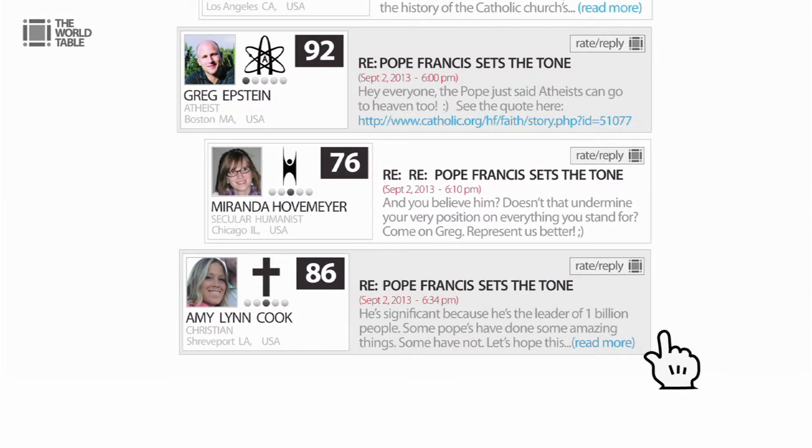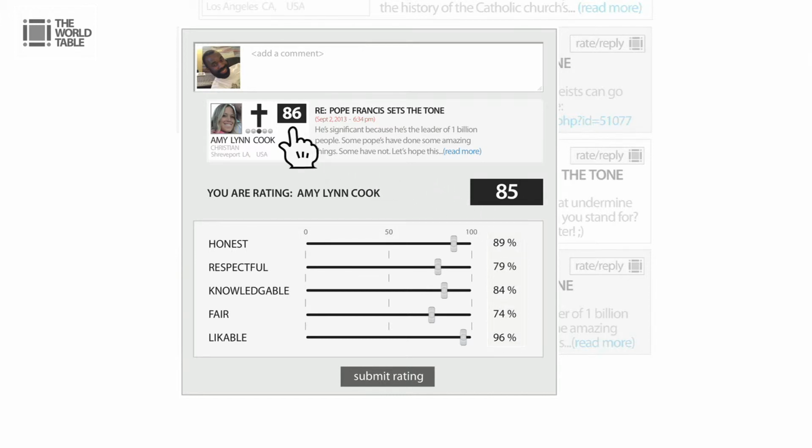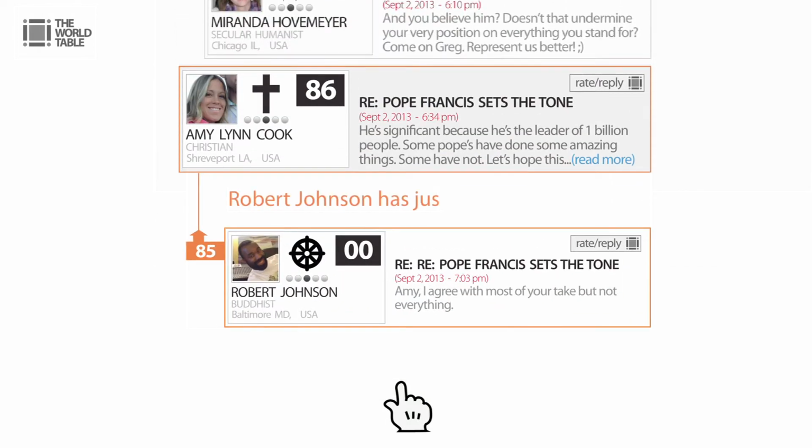So, at any time, if you click this little rate reply button associated with that particular comment or article, this little score box pops up and you can score that person based on these 5 things: their honesty, how respectful they are, their knowledge of the subject they're talking about, how fair they're being, and how likable they are. The average of these 5 categories is your score of that person's behavior at that time, and that score is added to his or her overall World Table score. You can also add some of your own commentary, or just comment and not rate, and voila!